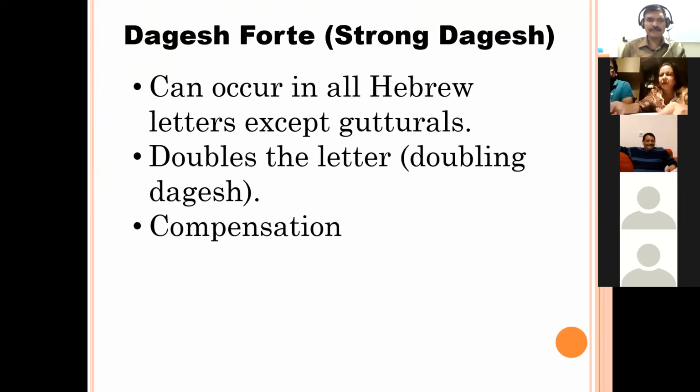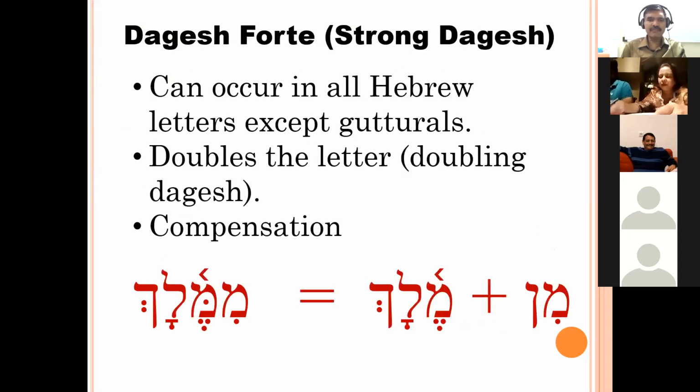Then Dagesh Forte. We have seen Min plus Melek. It gives Mimmelek. It can occur in all Hebrew letters except gutturals. Another word for guttural is laryngeal. Because of the Dagesh Forte, or strong Dagesh, the letter is doubled. It doubles the letter, and it is also used for compensation.